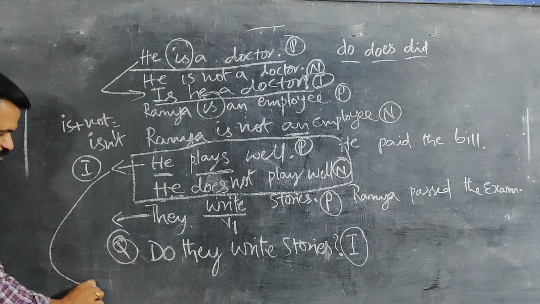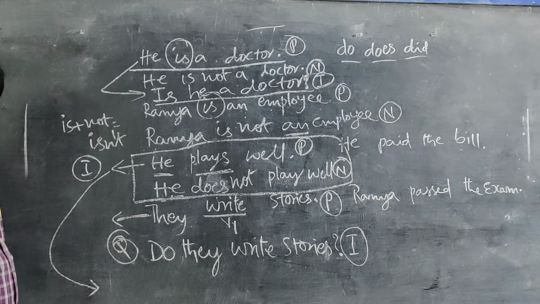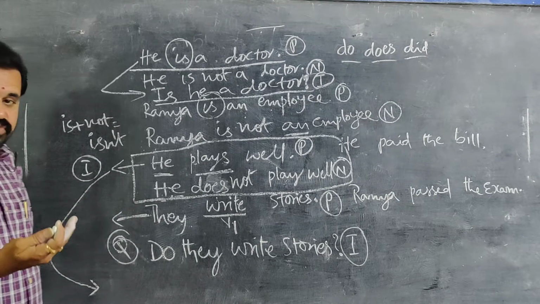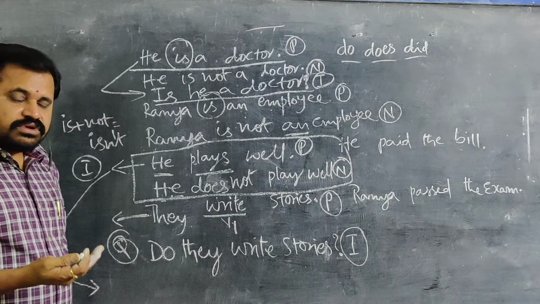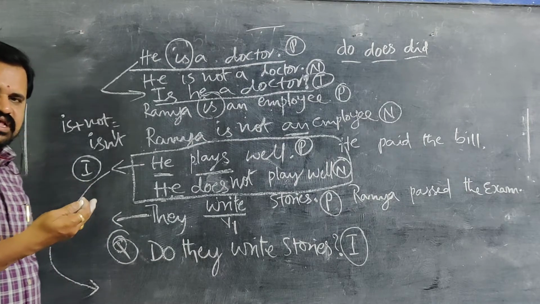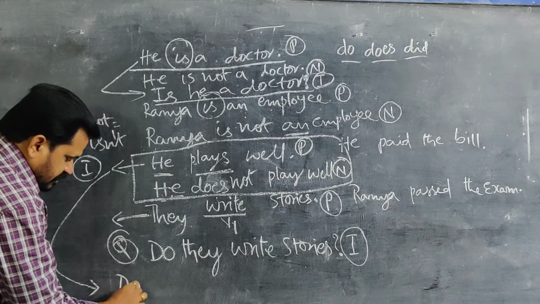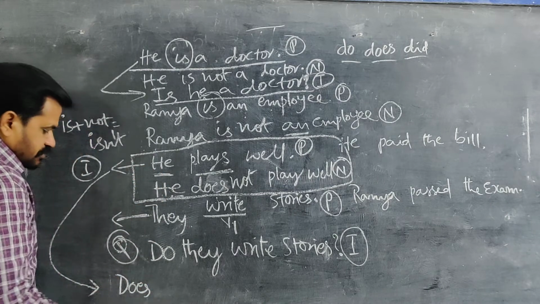Remember, the subject "he" is singular. So can we use "do"? No. We can use only "does" because the subject is singular. So with "does" we have to start.